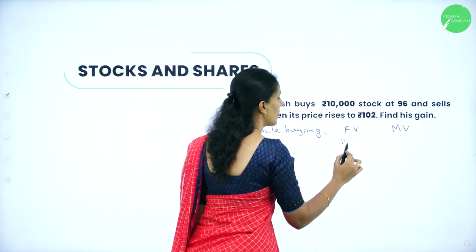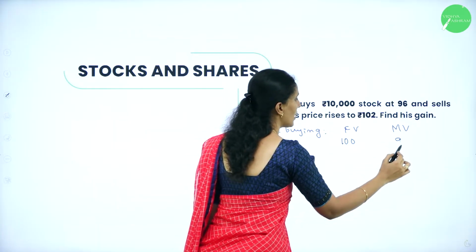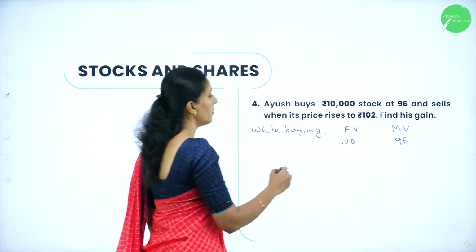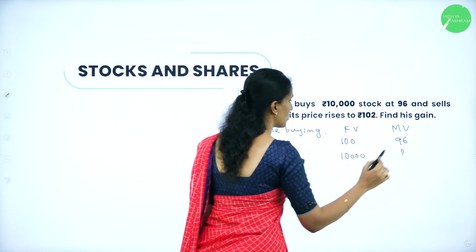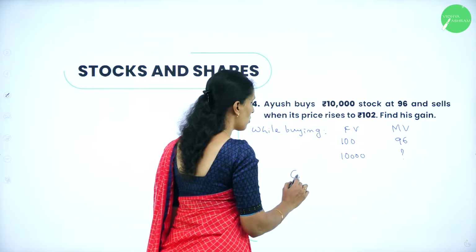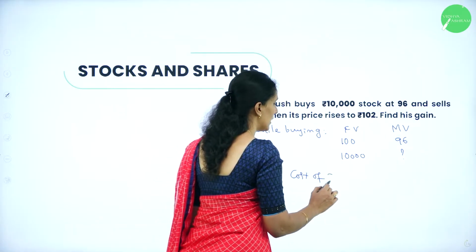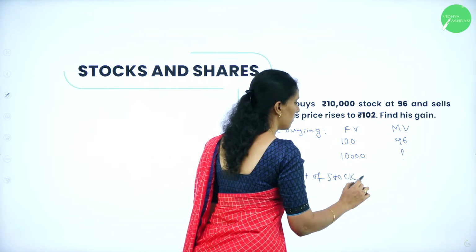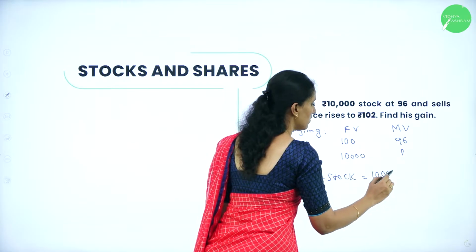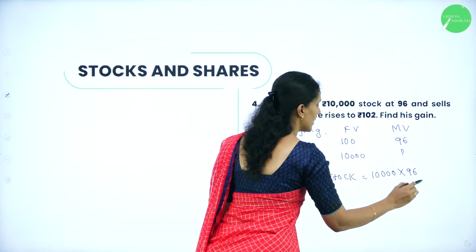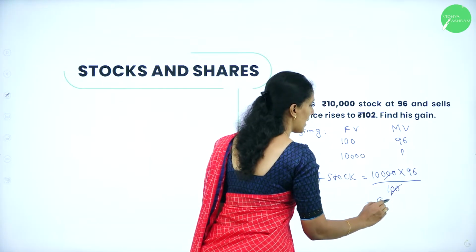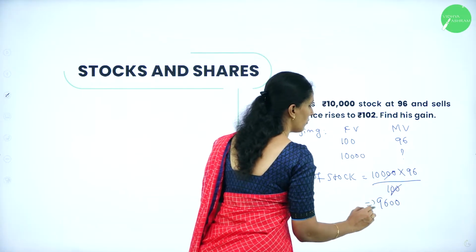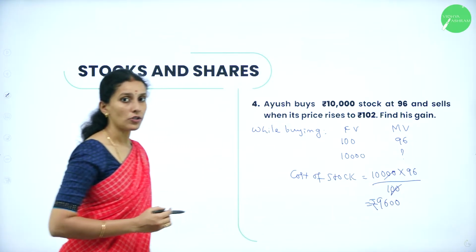So if the face value is 100, the market value is 96. And if it is 10,000, what is the market value? So therefore, cost of stock that he has taken will be equal to 10,000 into 96 divided by 100. So the value is 9,600 in terms of rupees. So this was the cost of stock.